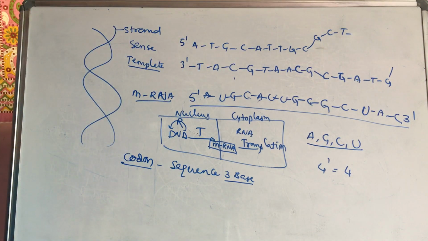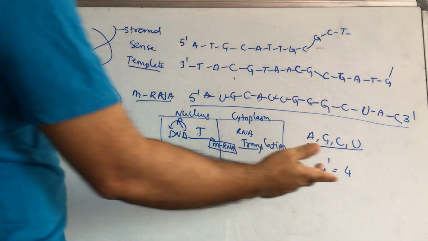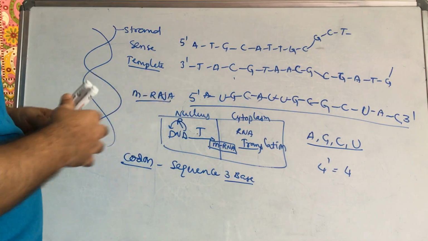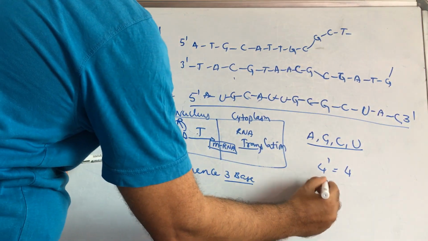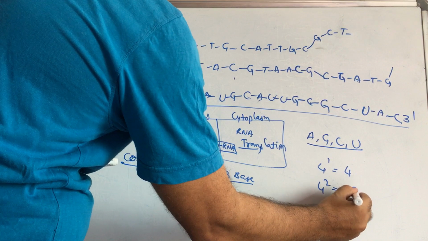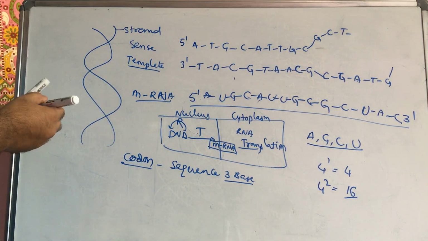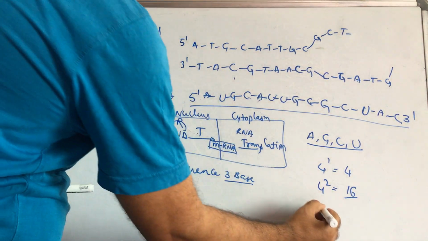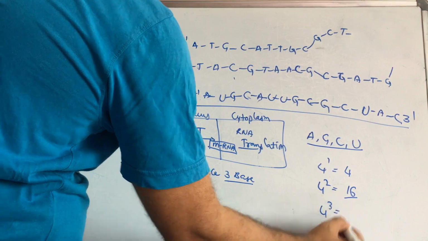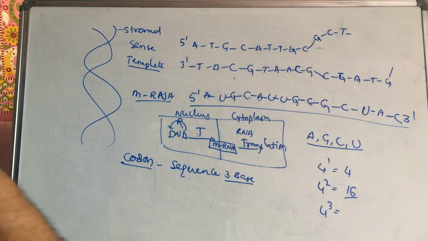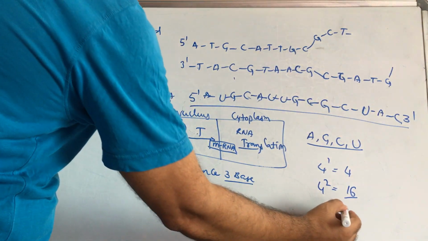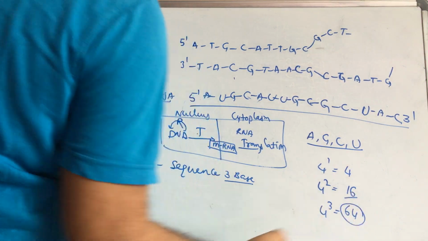So to identify the amino acids for protein synthesis, how many nitrogen bases are there? 4. That is not sufficient. Then if you write 4 power 2, that is 16. This is also not a sufficient number for the amino acids. If you write 4 power 3, then it is 64, which is more than the 20 amino acids.